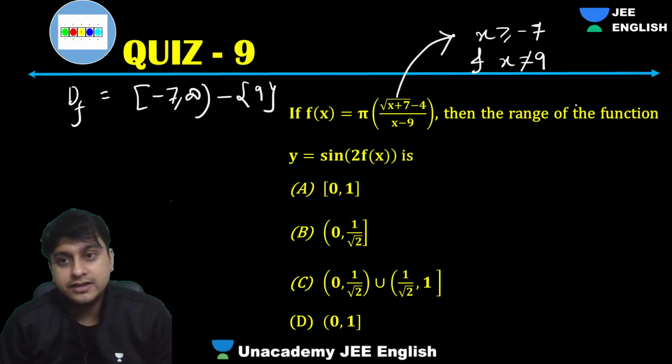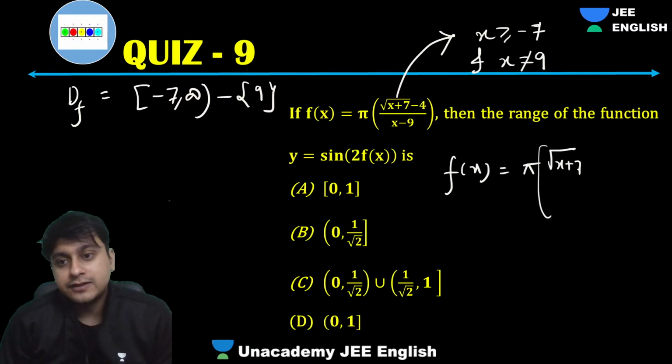That is obviously done. So guys, I'm just rationalizing the function for the time being. What happens is, I rationalize this by multiplying by root of x plus 7 plus 4 over root of x plus 7 plus 4.